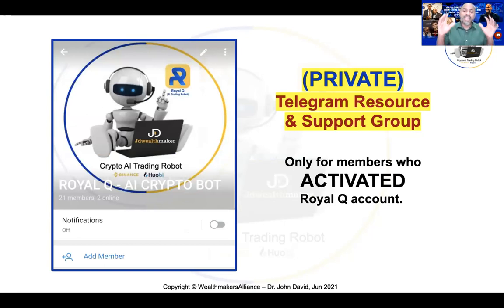If you are part of JD Royal Queue Global, please understand we have a private Telegram resource and support group. It's a private group, not public, so only activated members can join. As I mentioned, if you are V2, you will be given admin rights. I think Andy will be the first to have admin rights, because you already have over 20 people under you. If you have activated, please inform your leaders so that myself, Rita from Oceania, and Andy can add you into the private Telegram group.